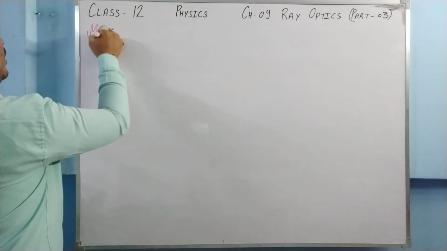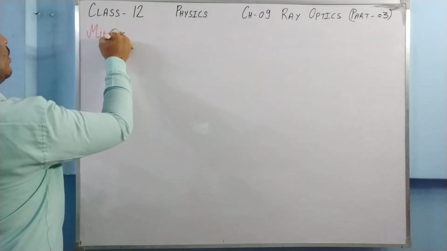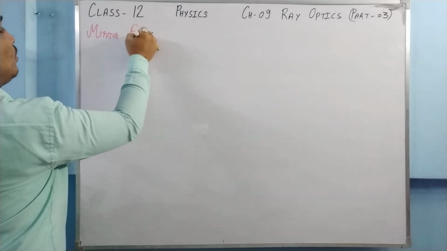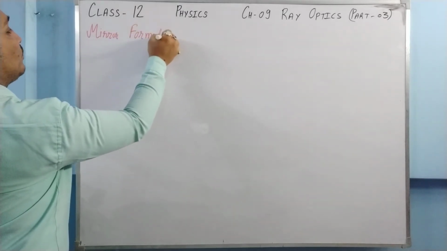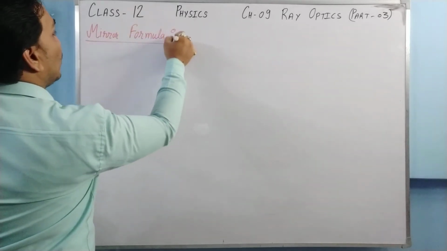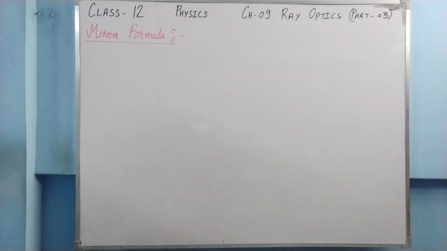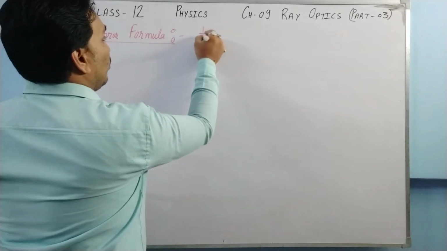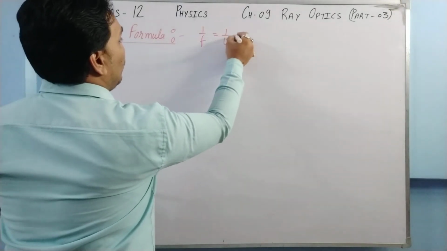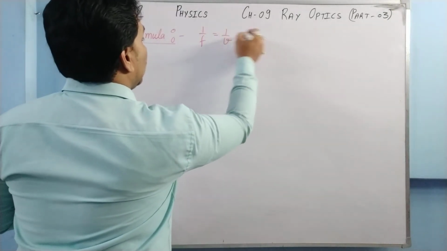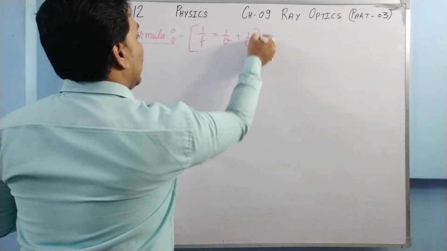So the next, very important topic is the mirror formula. We know that it is 1 upon f is equal to 1 upon v plus 1 upon u. In case of a mirror, the mirror formula is given like this.